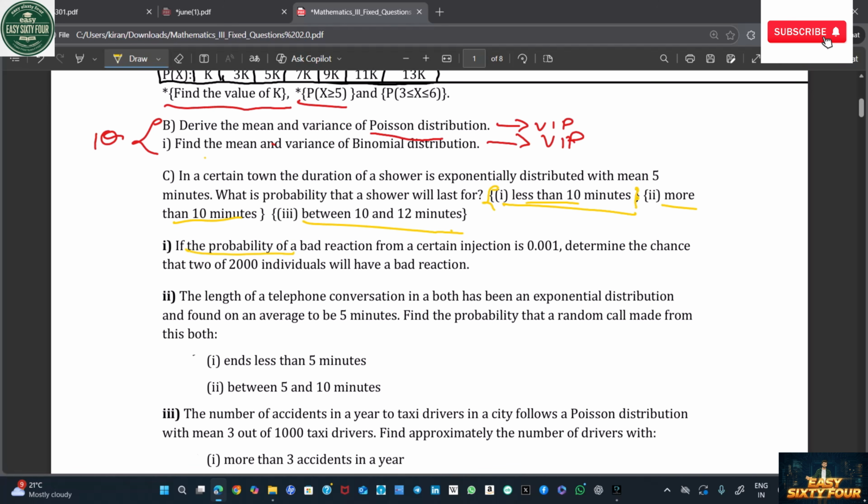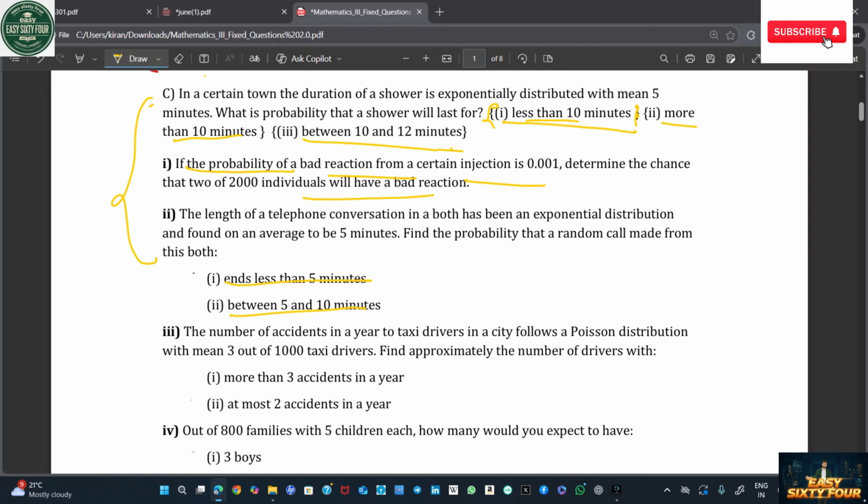In probability, bad reactions to an injection is 0.001, and bad reactions happen in a lifetime in 5 times, in less than 5 times. This will be in all these questions. Only one single formula will be applicable, and you should understand how to solve this. I will upload a video on how to solve this also. See, I think three questions are enough.